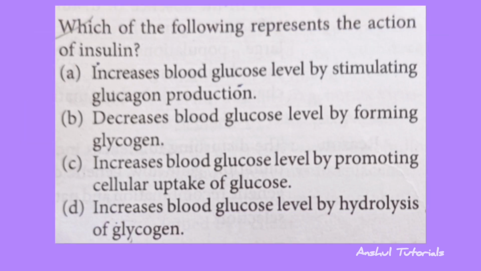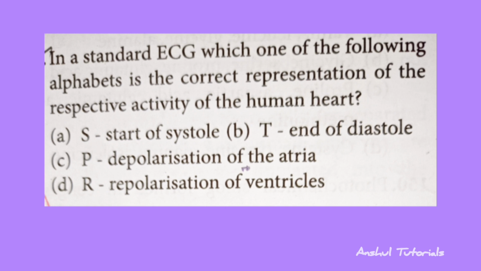Which of the following represents the action of insulin? So the correct answer is option B, that is decreases blood glucose level by forming glycogen. In a standard ECG, which of the following alphabets is the correct representation of the respective activity of the human heart? The correct answer is option C, that is P, depolarization of the atria.